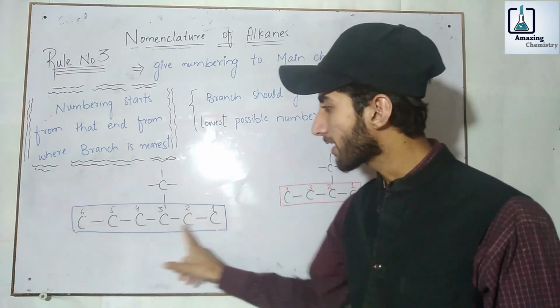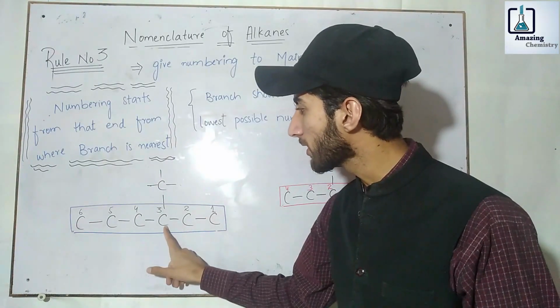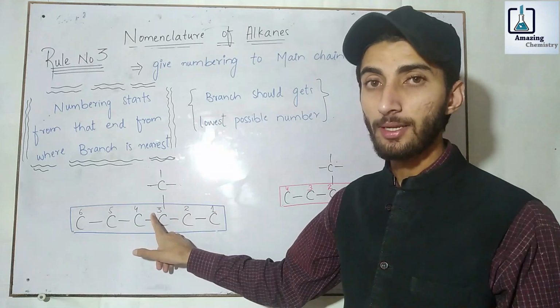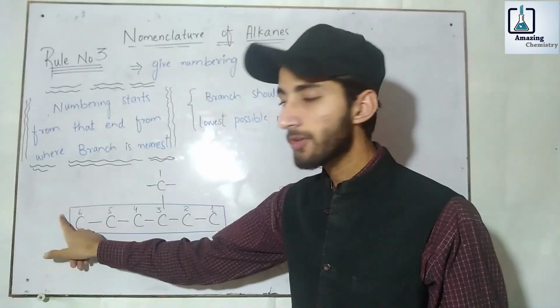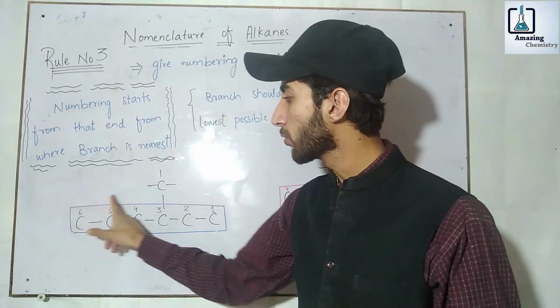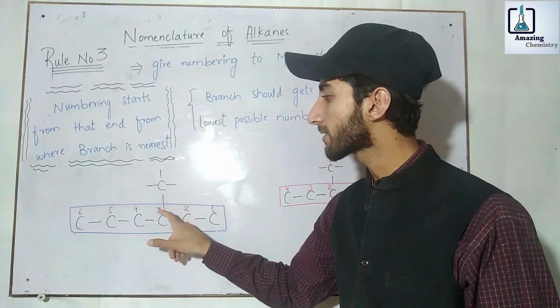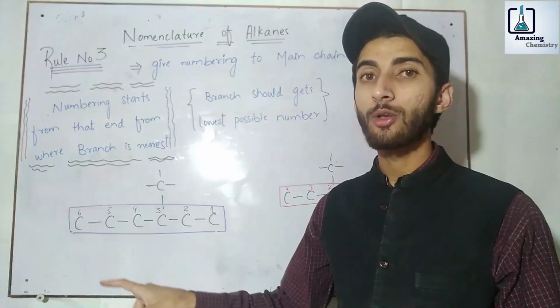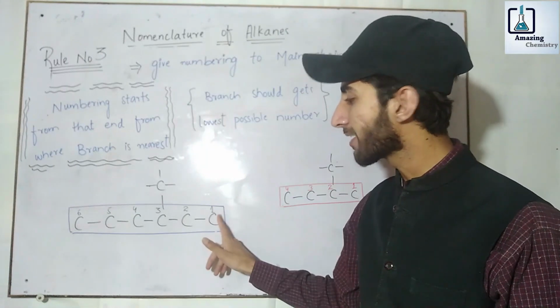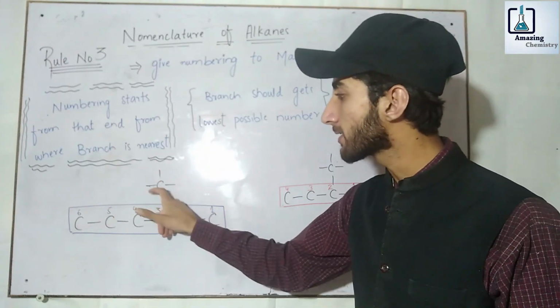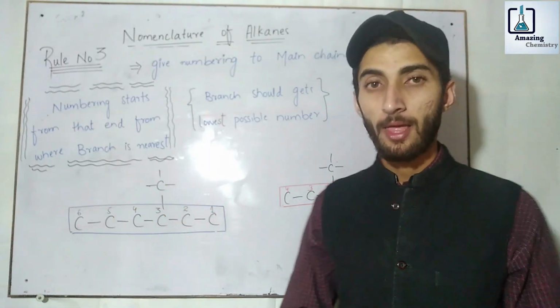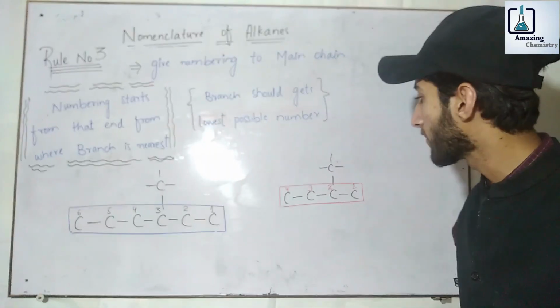For example, if we start numbering from this end, 1, 2, 3, this branch comes at number 3. While if we start numbering from this end, 1, 2, 3, 4, this branch comes at number 4, which is not the lowest possible number. So we should start numbering from this end as the branch is nearest to this end. We can consider another example.